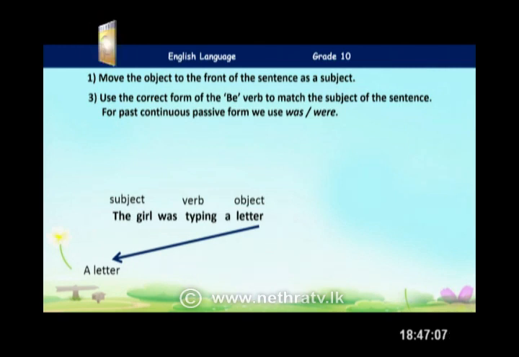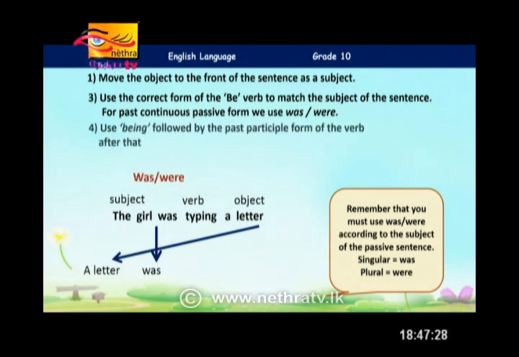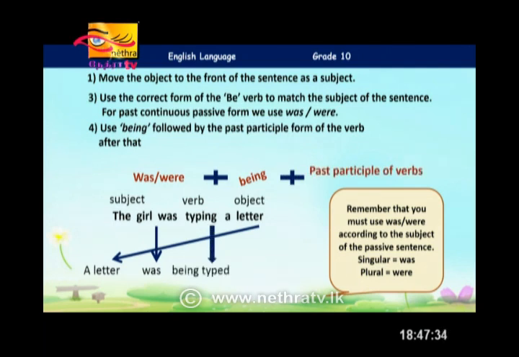So with a letter, what are we going to use? This has to be past. So with past continuous, we are using either was or were. Was is for singular, and for plural you have to use were. So with a letter, it is singular, so we are using was. A letter was. Then we simply add being and the past participle form of the verb. A letter was being typed.